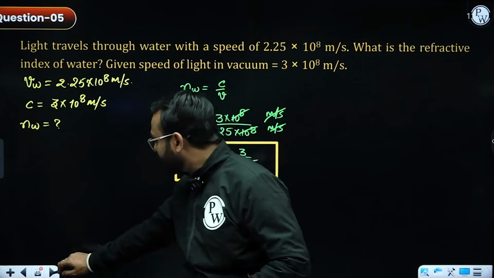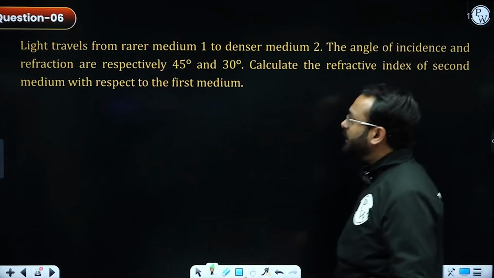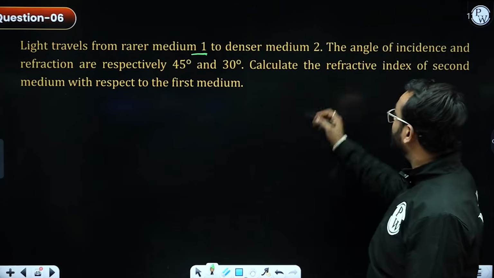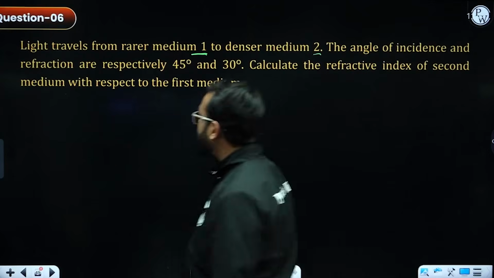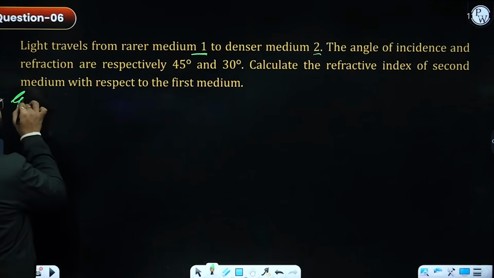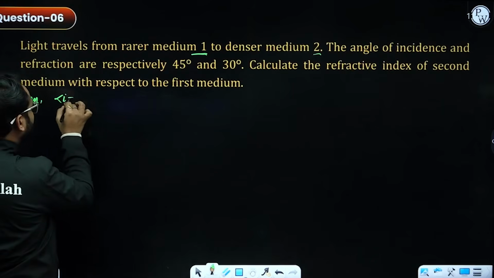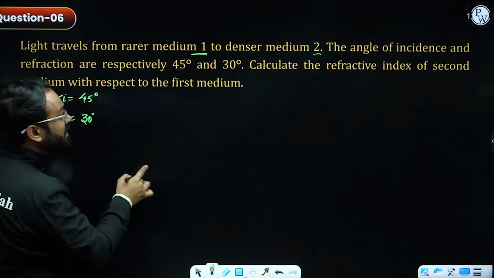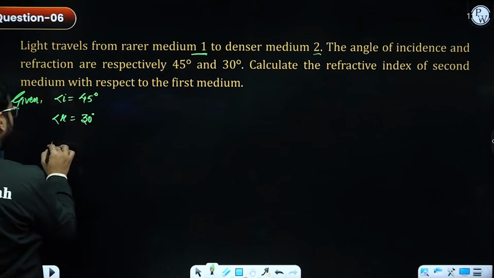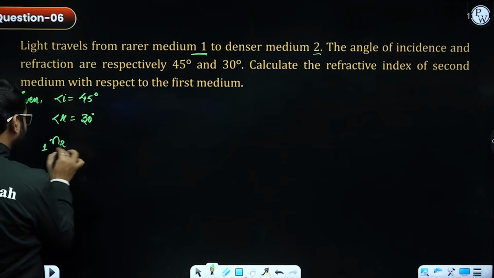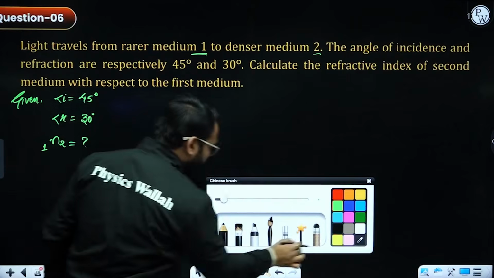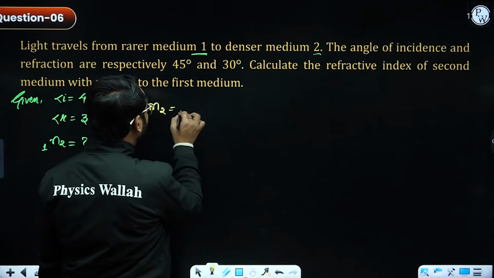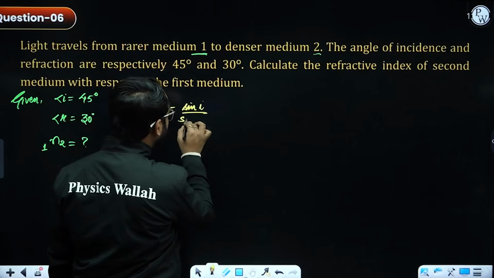What is the other kind? The other kind is where light travels from rarer medium 1 to denser medium 2. Of course, the angle of incidence and angle of refraction are given. In the given data, I am going to write angle i as 45 degrees and angle r as 30 degrees. We need to calculate the refractive index of the second medium with respect to the first medium. You know the formula, I already gave it in the notes. The refractive index of 2 with respect to 1 equals sine i by sine r.